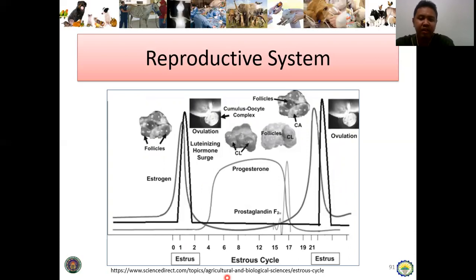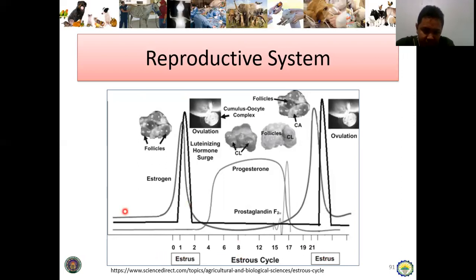So let's proceed sa estrous cycle. Actually, sa inyong reference nga ihatag na ako, there are 4 stages of the estrous cycle: the proestrus, the estrus, the metaestrus, and the diestrus. But in this figure, it highlights the hormonal involvement sang kada phase ng estrous cycle. So take note, this one's estrus starts at day 0 and then another 21 days na po, start naman din ang 0. It's because the common estrous cycle usually takes every 21 days.